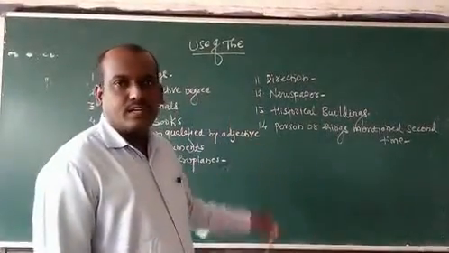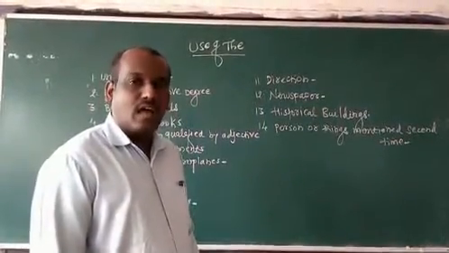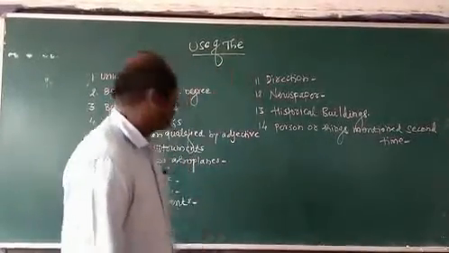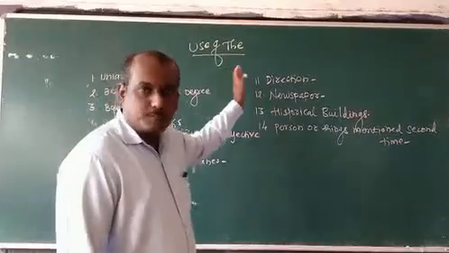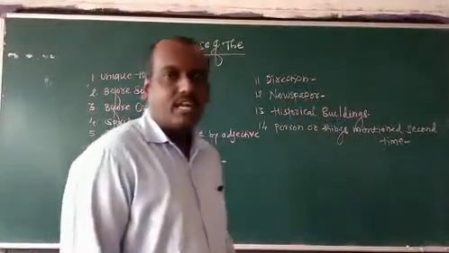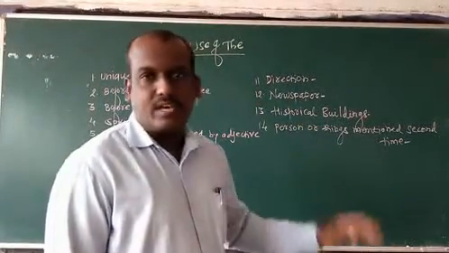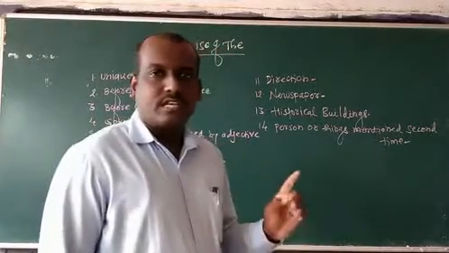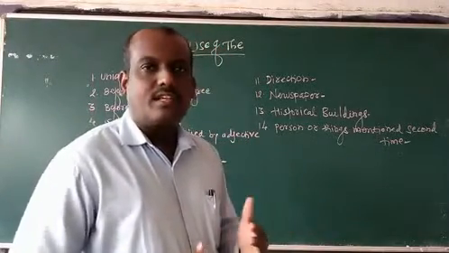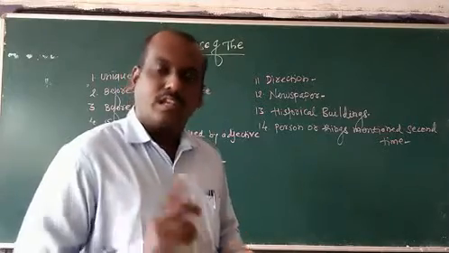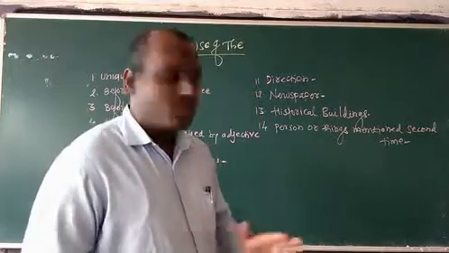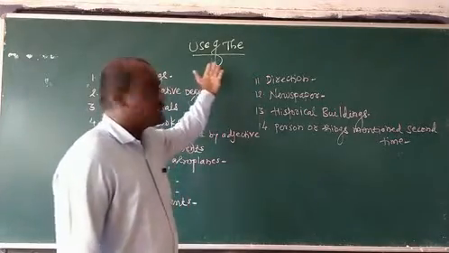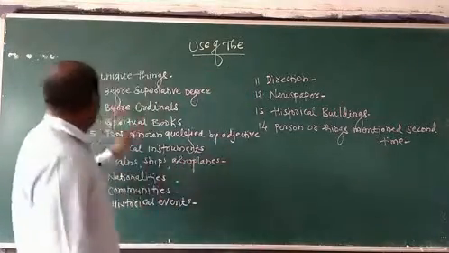Last day we studied how to use a and an, and today we are going to study the use of the. The is a specific, that is, definite article in English. As we studied last day, there are two kinds of articles. First, the definite article, and second, the indefinite article. The definite article is the, and we are going to learn how to use the article in English. That is, the use of the.